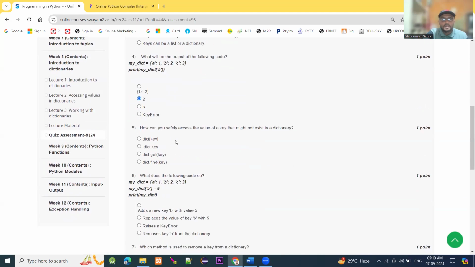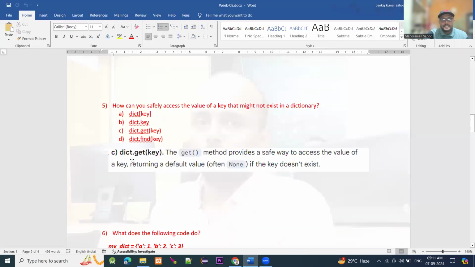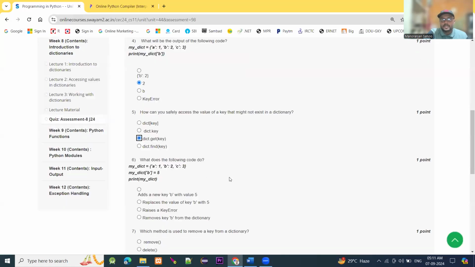Moving to question number 5, how can you safely access the value of a key that might not exist in the dictionary? The option is dictionary.get(key), option C. The get method provides a safe way to access the value of a key, returning a default value of None if the key doesn't exist. Okay, so 5, option C is the right answer.